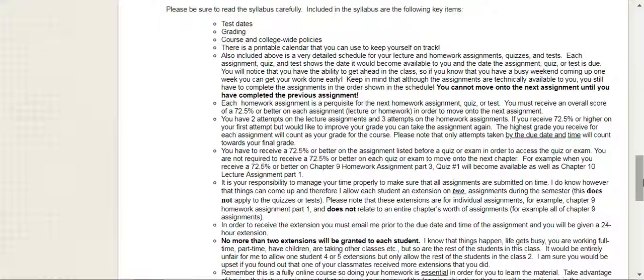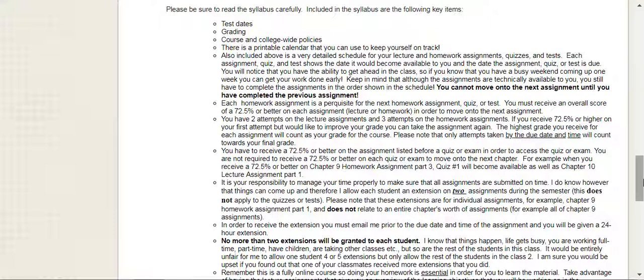I do know that things can come up, so I allow every student 2 extensions on homework assignments during the semester. So this does not apply to quizzes or exams, but it applies to 2 assignments. Those are not chapters worth of assignments. That means if you need an extension on the Chapter 9 homework assignment Part 2, that's one of your 2 extensions.